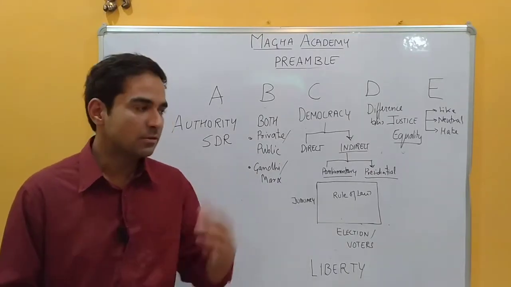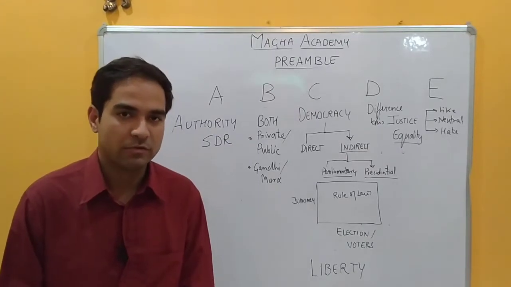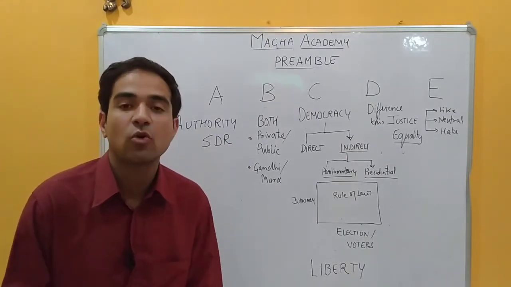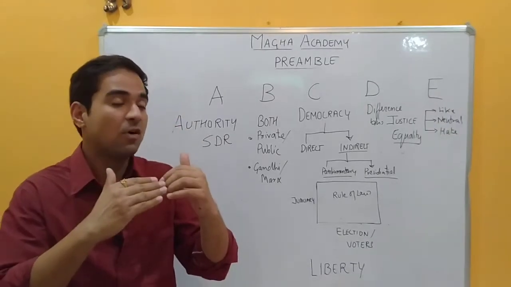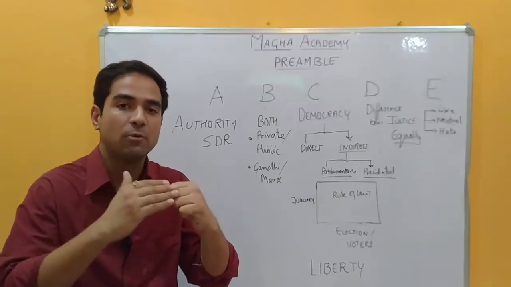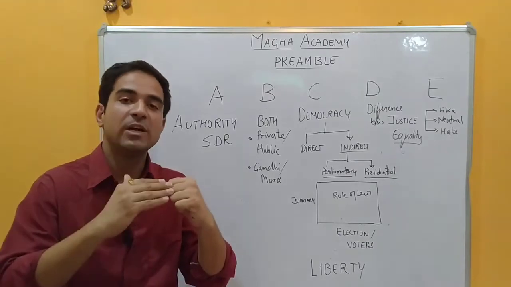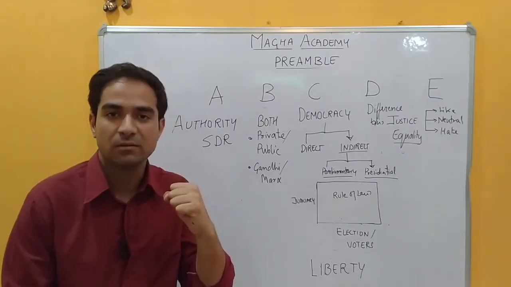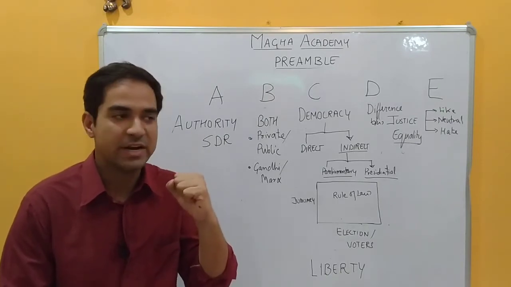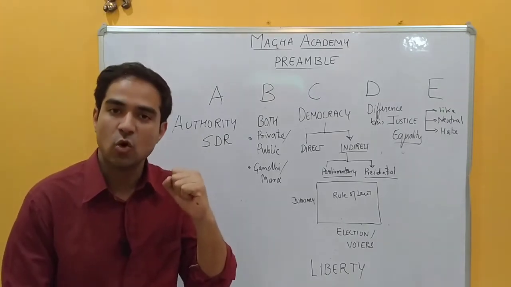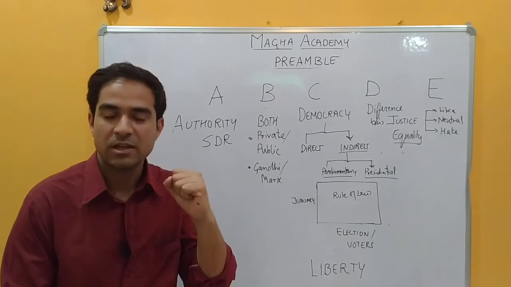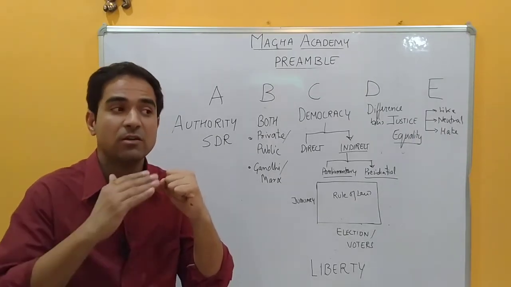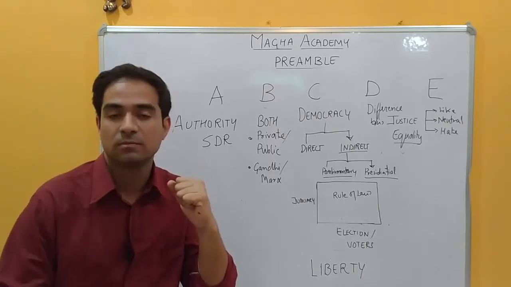Okay, so let me explain starting from A. It stands for authority, and authority is an important buzzword for 3 of the concepts: sovereign, democratic, and republic. For sovereign, it says that there is no authority above India. India is totally independent. India can take its decisions on its own. Any membership of India in the UN or Commonwealth doesn't have any binding on its decisions.